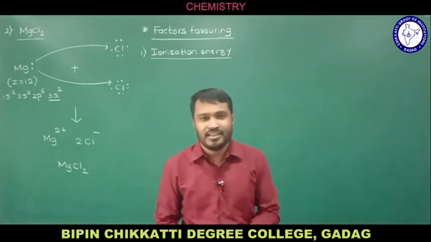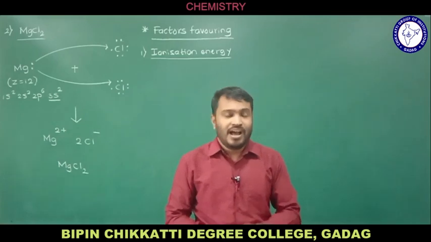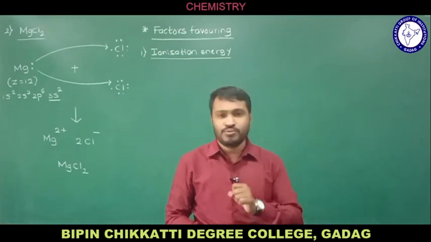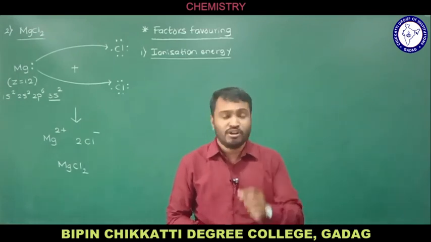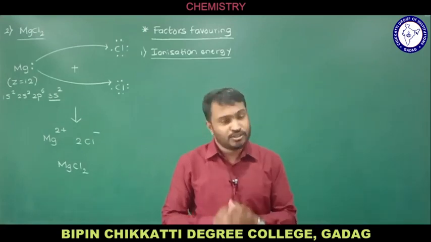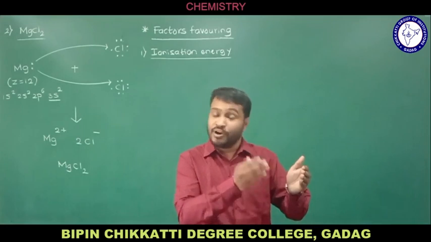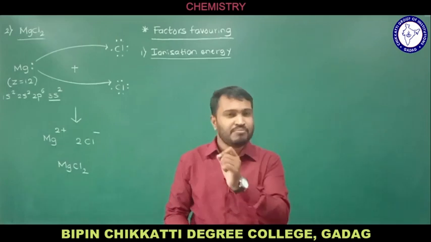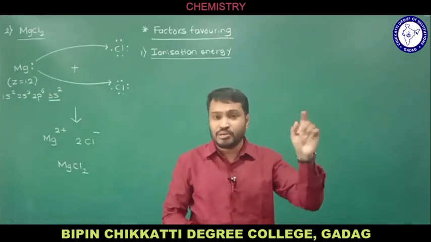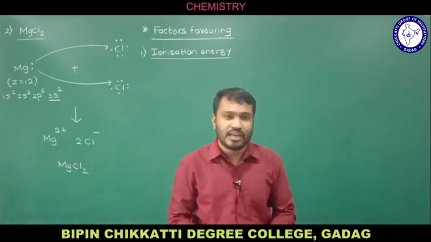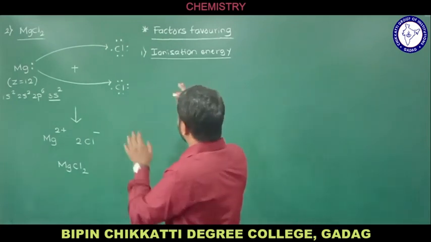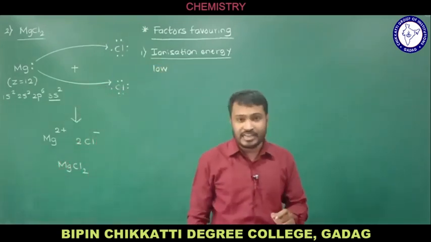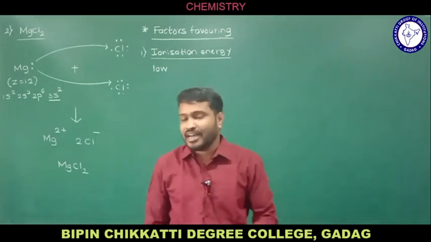The first one I have written already, that is ionization energy. Ionization energy means the minimum energy required to remove the valence electron from a gaseous atom. If we consider a gaseous atom, and the outermost electron is going to be removed, we need a minimum energy, isn't it? That energy to remove the valence electron, we call ionization energy. One thing you remember, in case of ionic bond formation, the ionization energy of the element should be low.